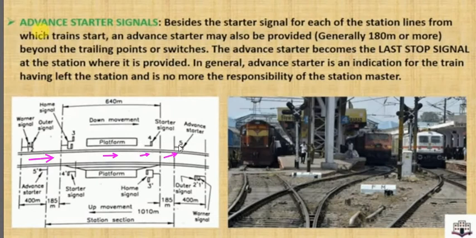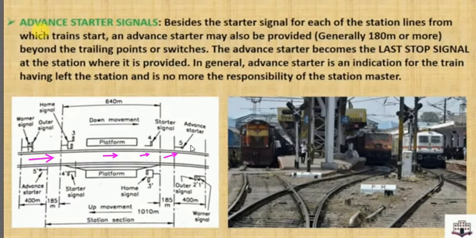This is another stop signal. Starter signal, and advanced starter means it is provided after the starter signal. It is an indication that when the train crosses this advanced starter, the train is not the responsibility of the station master. It means the train has successfully departed from this particular station and is no longer in the control of the station master.